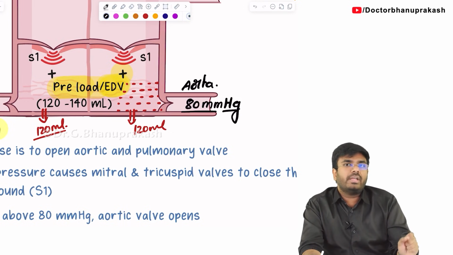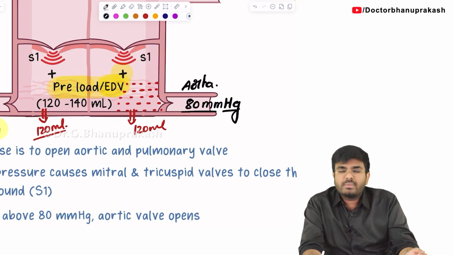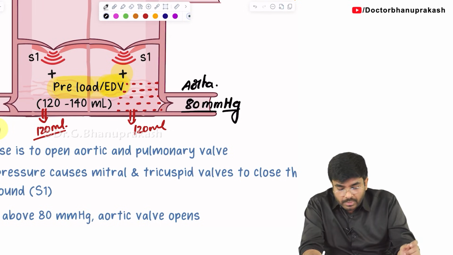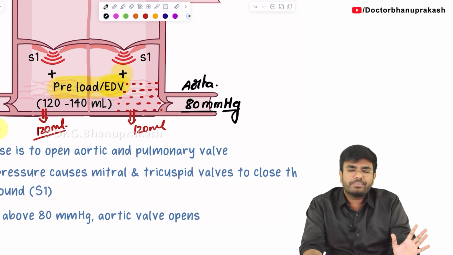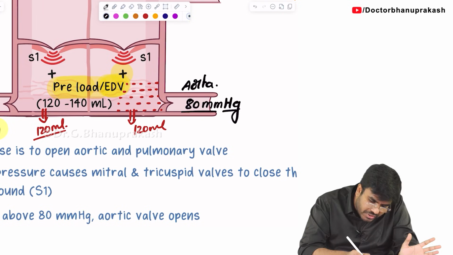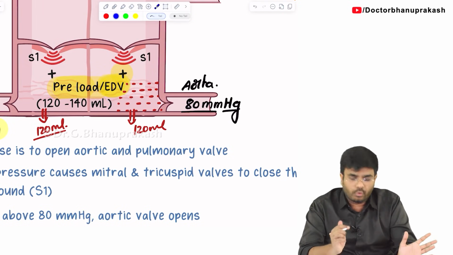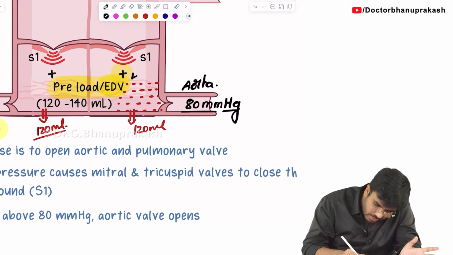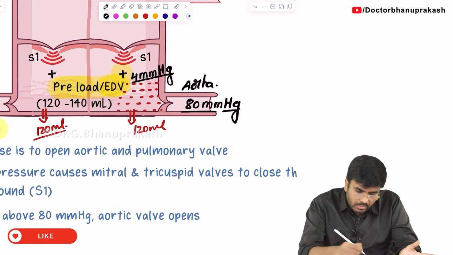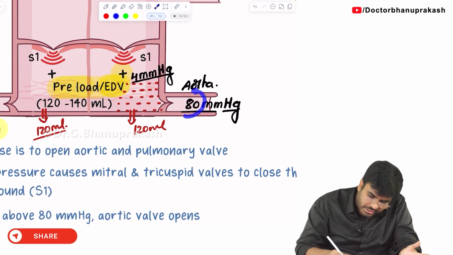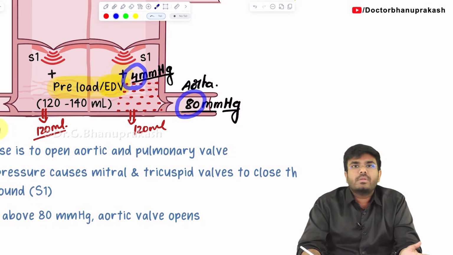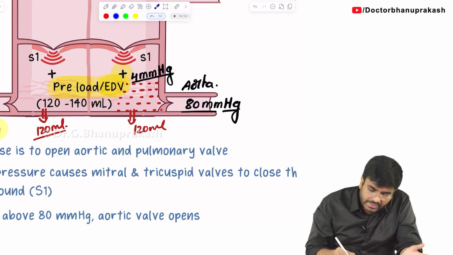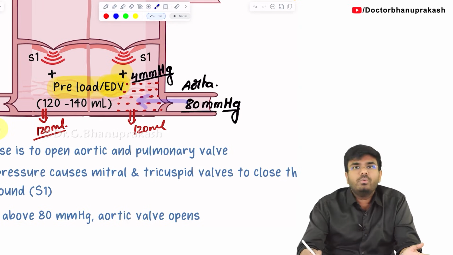Systolic by diastolic, 120 by 80, you already know it. So, the aortic blood pressure is 80 mmHg. Fine. Now, what is the blood pressure in the left ventricle? Let's say the pressure in the left ventricle is somewhere around 4 mmHg. Now, tell me, here there is higher pressure, here there is lesser pressure. So, there is a chance that the blood can come back from the aorta to the ventricle.